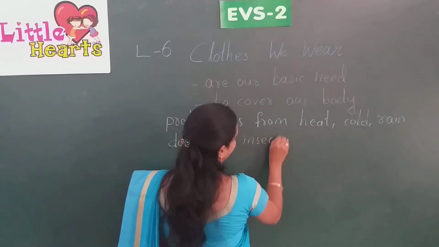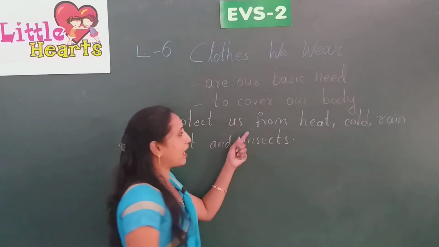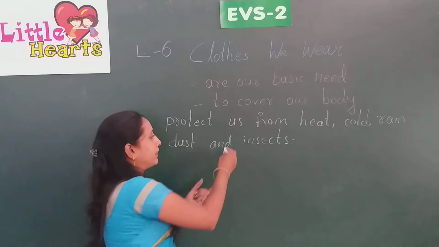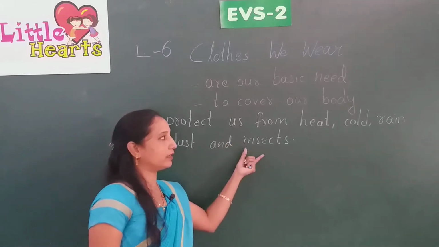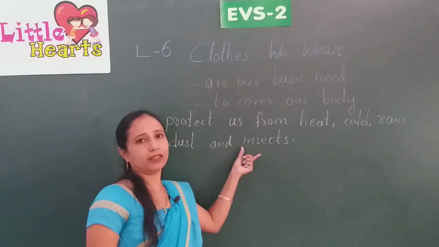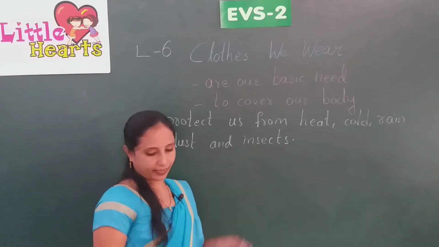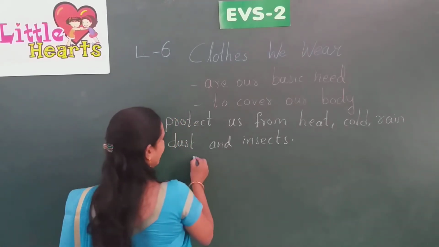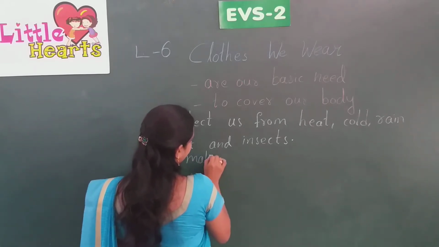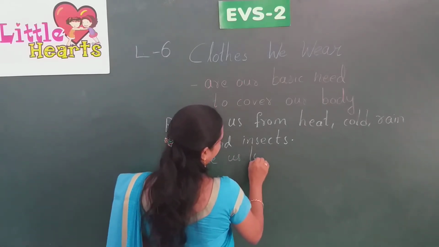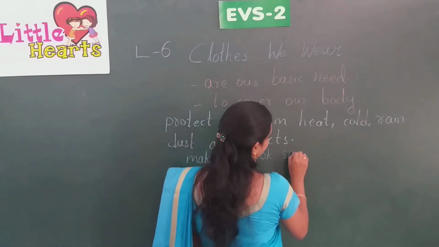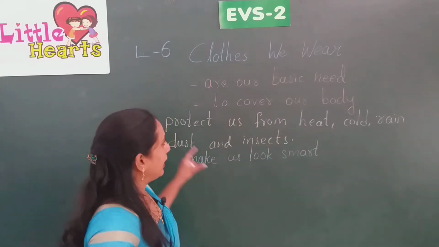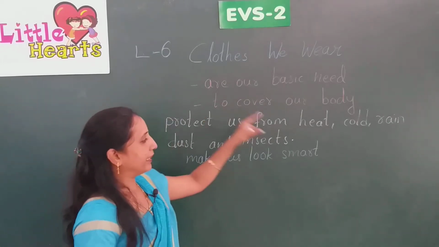These are the reasons why we wear clothes. They also make us look smart. So here the clothes help us in this way.